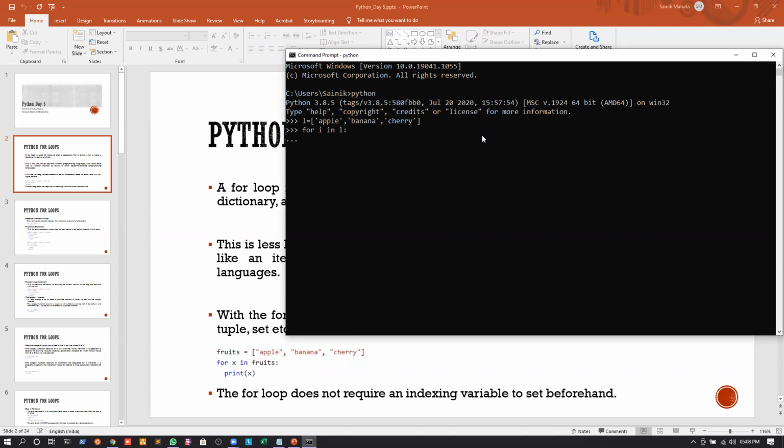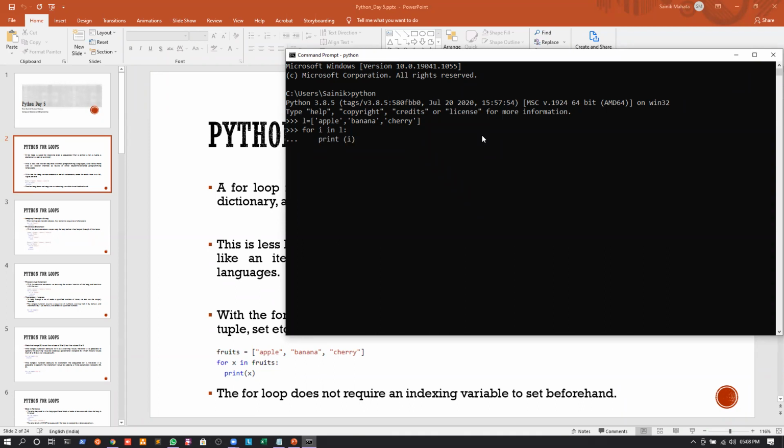And I will give 1, 2, 3, 4 spaces. Okay. And what I can do, I can write a set of statements that will be executed for every element of the list that I'm traversing. Okay. So what I can do, I can write print of I.